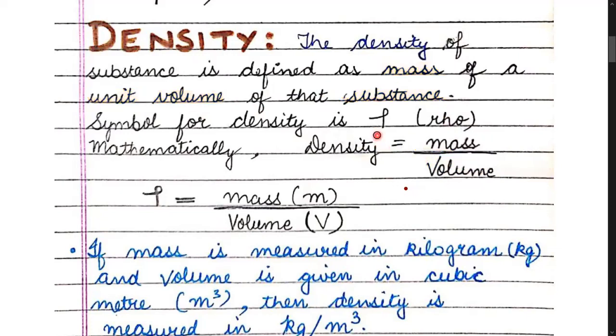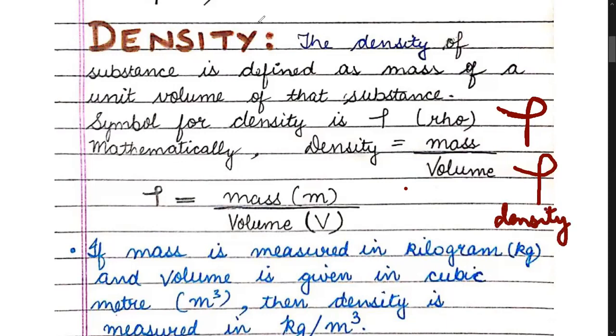Children, the symbol of density is known as rho, R-H-O, rho, and it is written like this. It is given in your PDF also. It has to be made the same as given in the PDF. The symbol represents density.